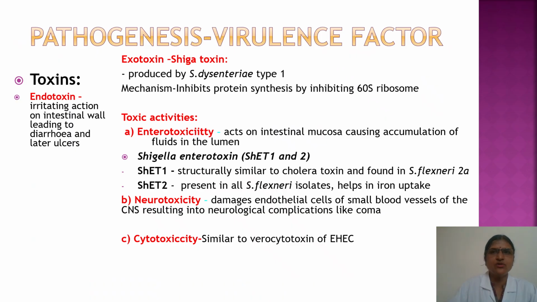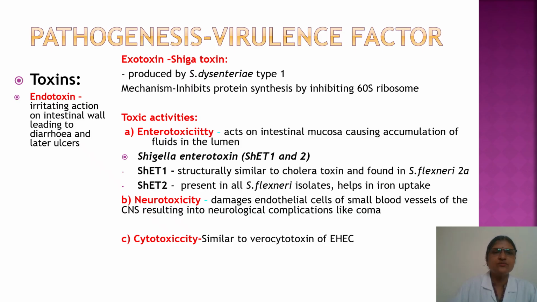Now let's study the virulence factors which make the organism pathogenic. First is the toxin. In that, endotoxin, which is the lipopolysaccharide portion of the gram-negative bacilli, has an irritating action on the intestinal wall, leading to diarrhea and then later ulcers.